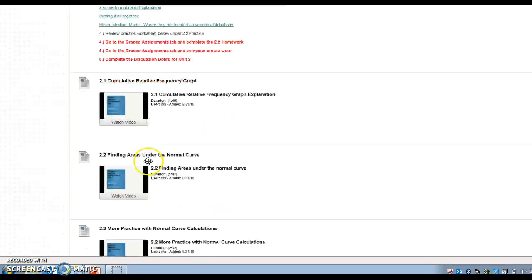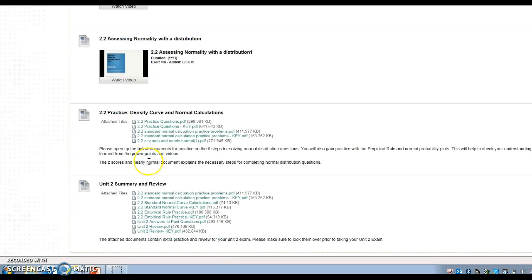Okay, at the end of each unit is going to be a review packet. So this is totally up to you whether or not you want to complete it. Okay, so here's a review answer key. Here's extra practice problems for you to take a look at, but this is to help you do well on your test. So at the end of every unit, I don't assign this. This is completely up to you to use.